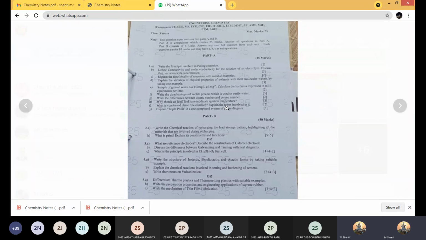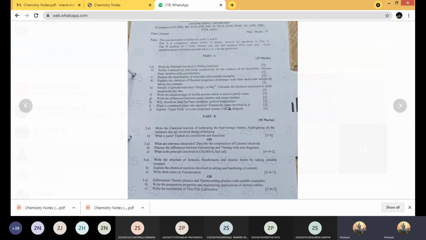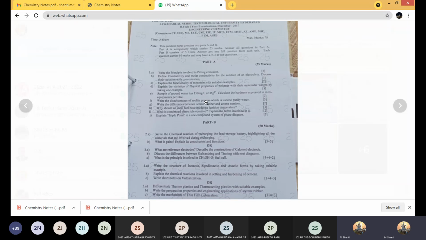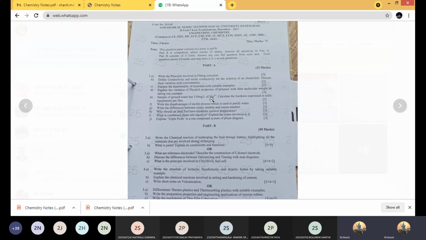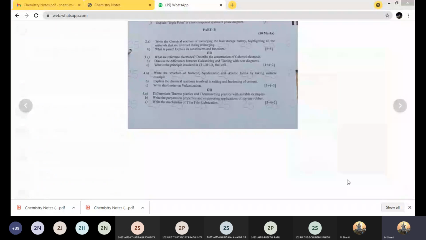For tomorrow's class, you'll be ready with the answer. Copy down this problem. A sample of groundwater has 150 milligrams per liter of Mg2 plus. Calculate the hardness in milli equivalents per liter. Say yes or no. Yes, ma'am. Okay.